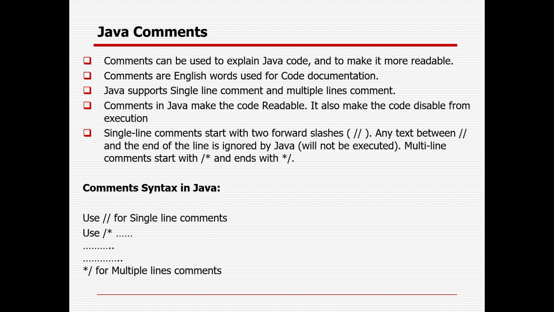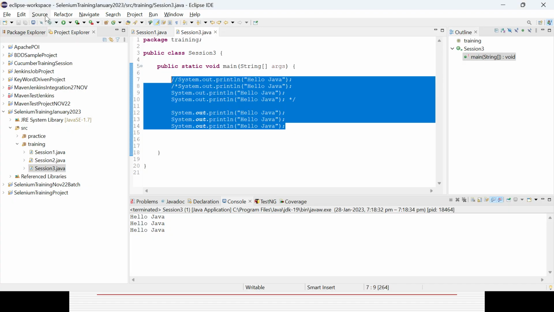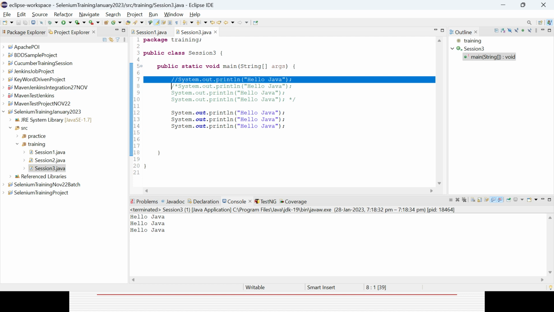Because in real time also, commenting is required. Suppose in case you have 20 lines of code but 10 lines are not required, so you can comment them out, and once they are required you can again disable the comment. So that is the way you can give the comment and disable it, using Add Block Comment and Remove Block Comment in case you want to do it from Eclipse. Otherwise that is the syntax: double slash for a single line, and slash star at the start and star slash at the end for multiple lines.